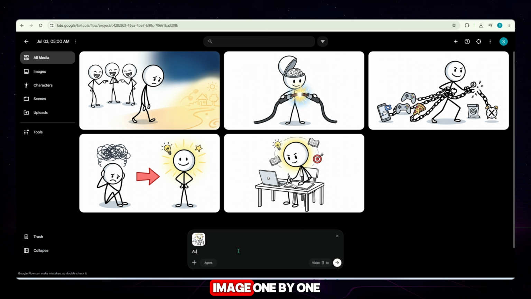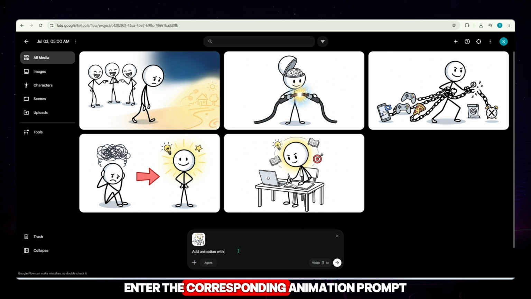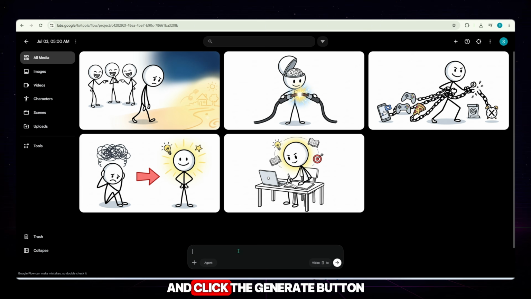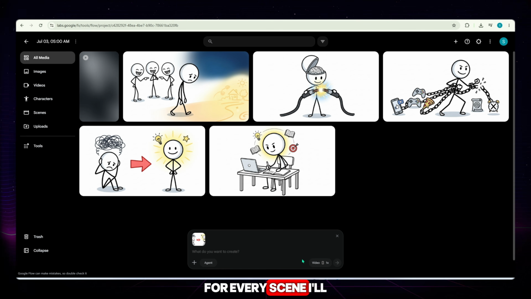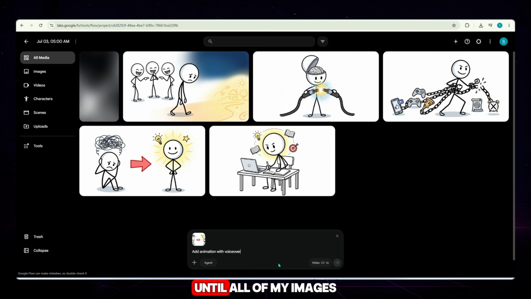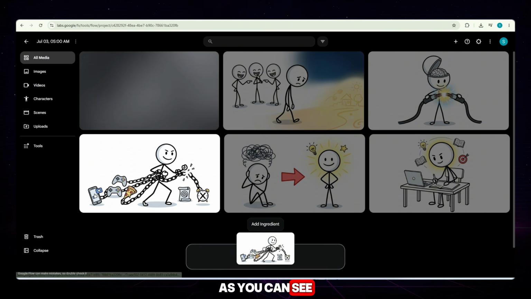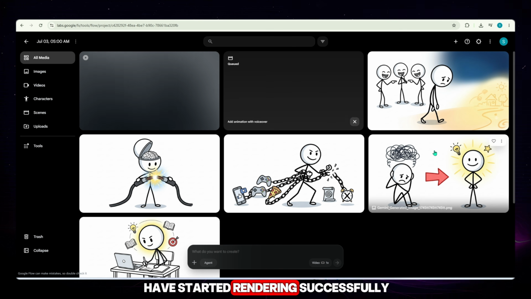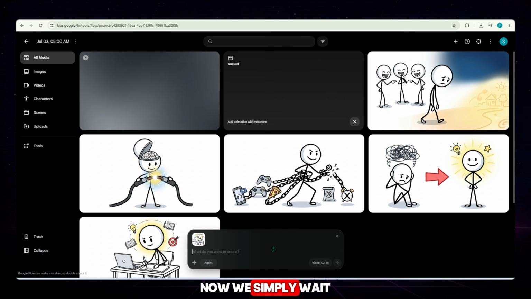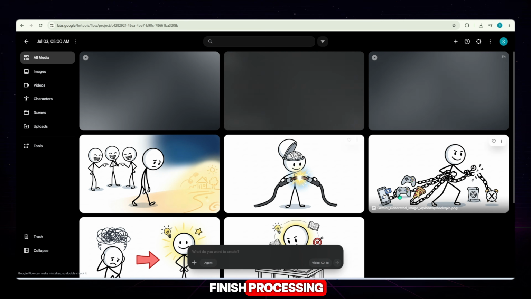Then I'll select each image one by one, enter the corresponding animation prompt, and click the Generate button for every scene. I'll repeat the same process until all of my images have been submitted for generation. As you can see, all of my videos have started rendering successfully. Now we simply wait for the AI to finish processing.